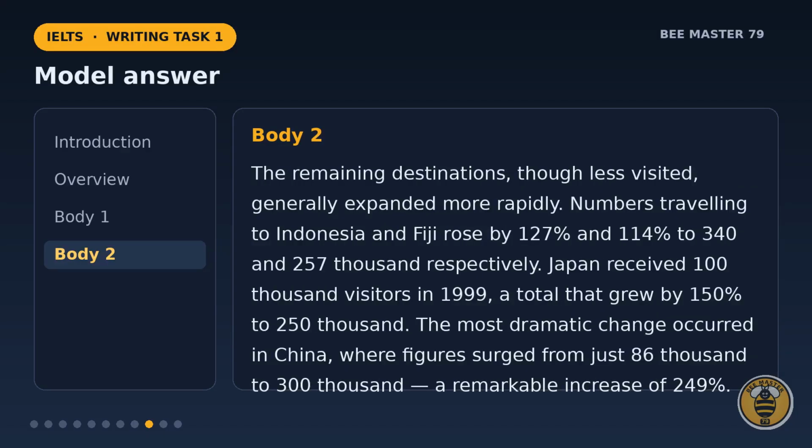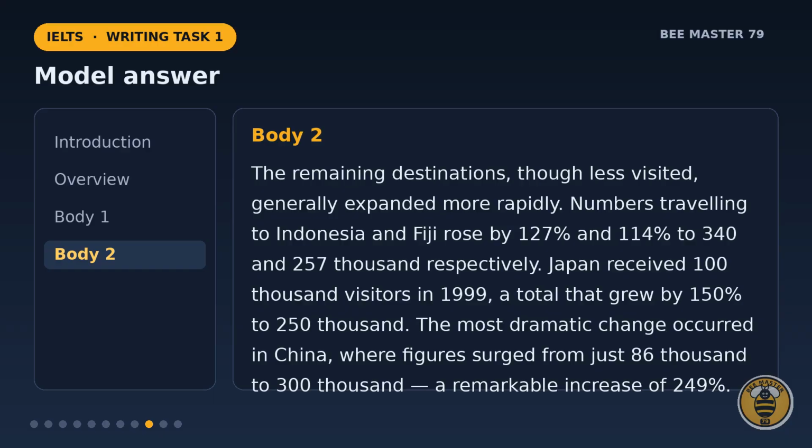Body paragraph 2. The fastest growing destinations. The remaining destinations, though less visited, generally expanded more rapidly. Numbers traveling to Indonesia and Fiji rose by 127% and 114% to 340 and 257,000 respectively. Japan received 100,000 visitors in 1999, a total that grew by 150% to 250,000.